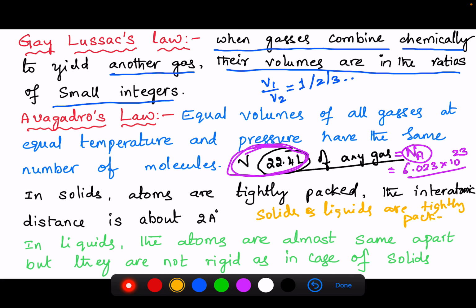They are tightly packed. And see here, in case of liquids, the atoms are almost the same apart. There also, the interatomic distance between the liquid molecules is about 2 angstroms. But they are not rigid like solid molecules in the case of solids. So this nature allows the liquids to flow from one place to another place, as they are not rigid like solid molecules.